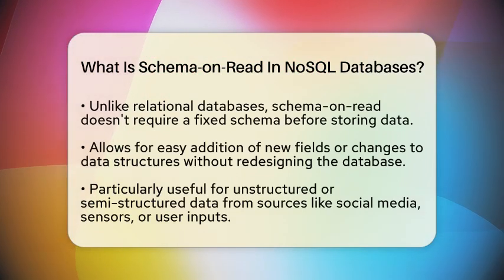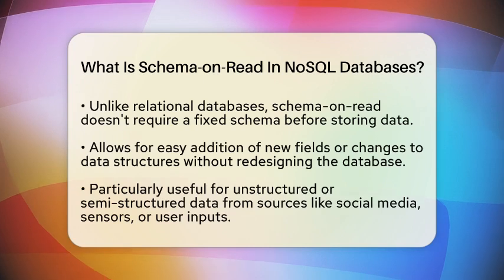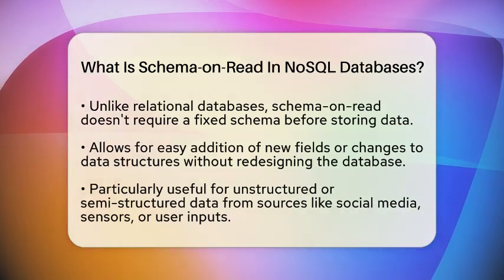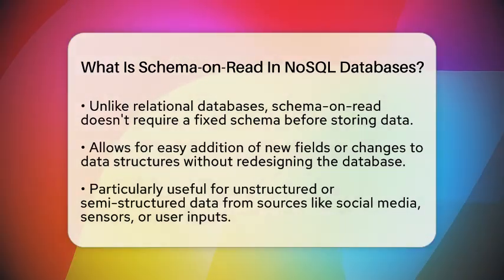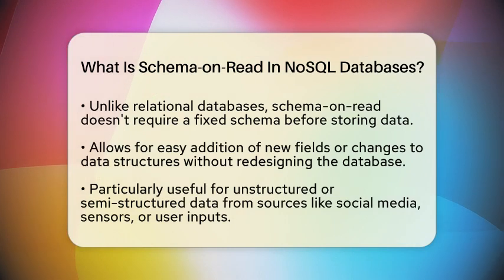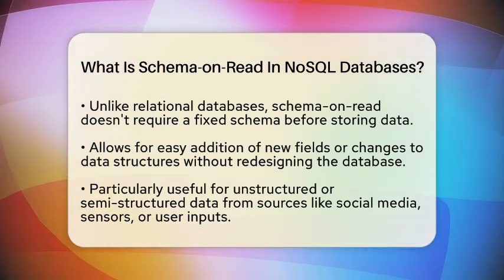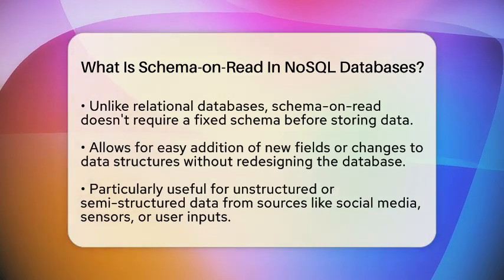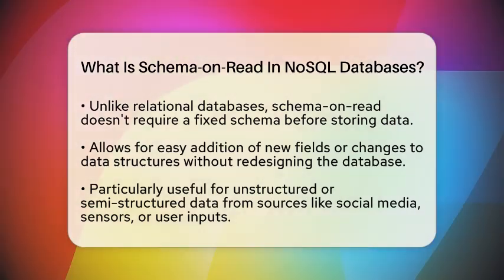When you retrieve the data, your application interprets the structure at that moment. It adapts to whatever format the data currently has. This is different from traditional relational databases, where you have to define a fixed schema before storing data. With Schema-on-Read, you don't need to decide on the exact format upfront. You can add new fields or change data structures without needing to redesign the entire database.